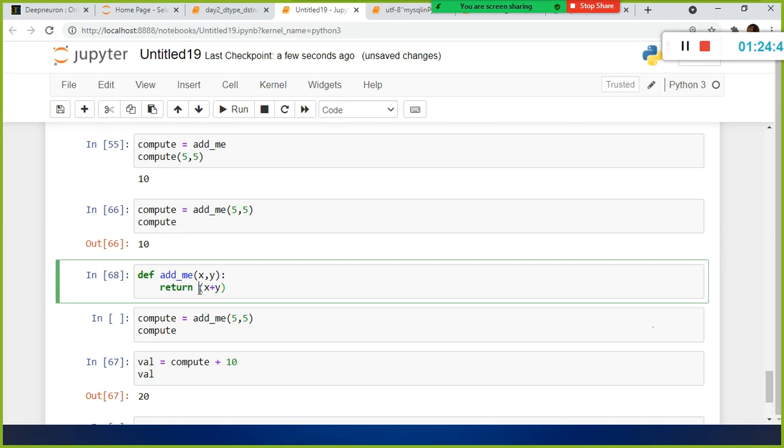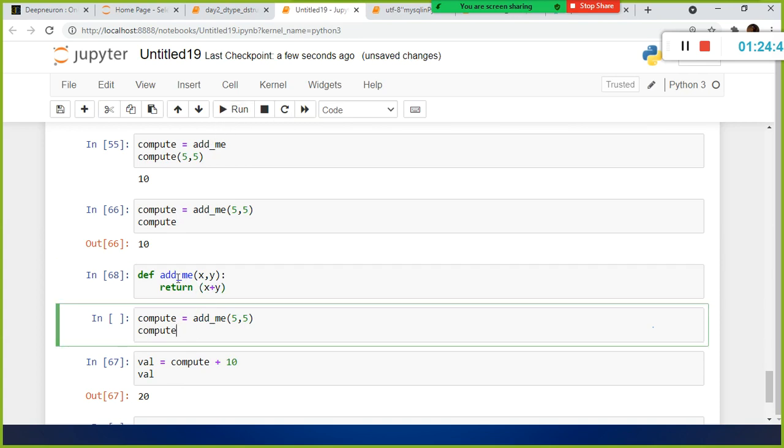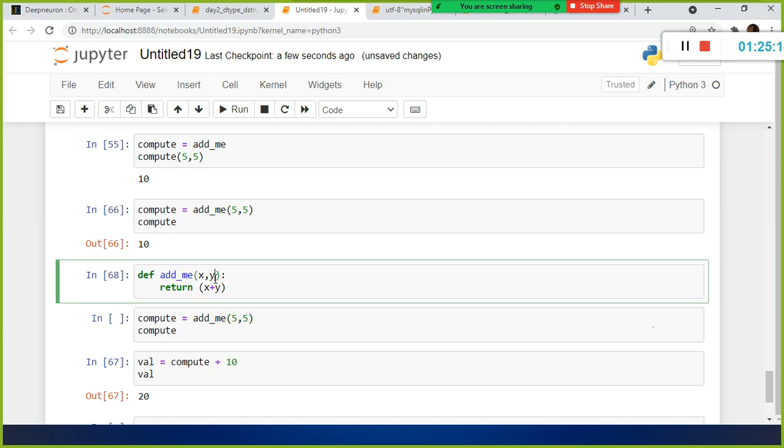So here I use the return statement, right? For the add_me function I am passing 5 comma 5. This is my positional parameter, this is my actual parameter. You are passing the value to the first argument x, and the second actual parameter value to the second positional parameter y. Behind the scenes, it is copying the value to the respective variable.